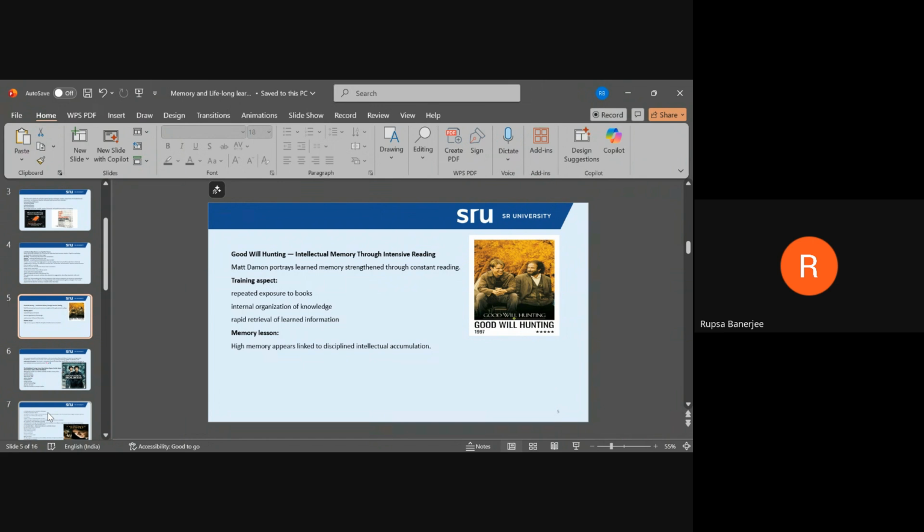The film follows Will Hunting, a young man from a working class background in southern Boston. Though he works as a janitor at MIT, Will is secretly a mathematical genius with an extraordinary ability to solve complex problems. So that is already his gift, but he is also working consciously to expose himself to more and more books, history books, books on economics, and through that he is actually developing his memory even more.